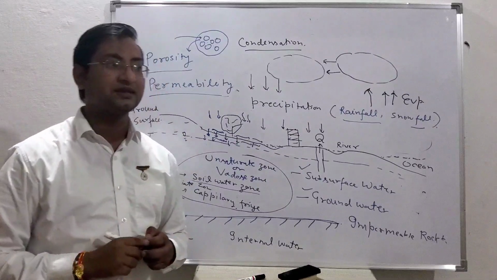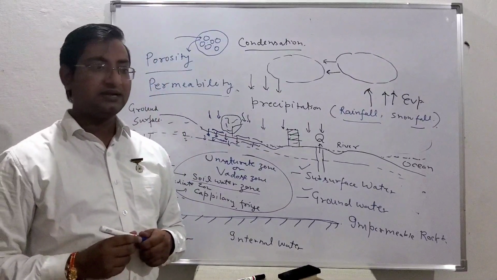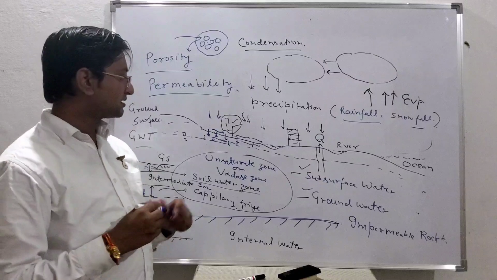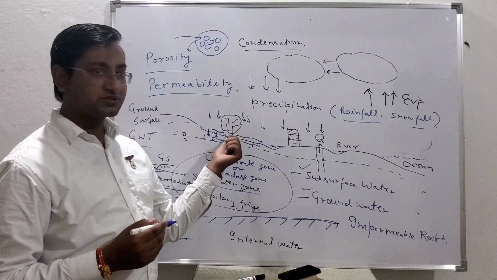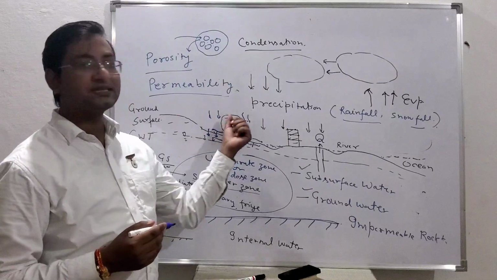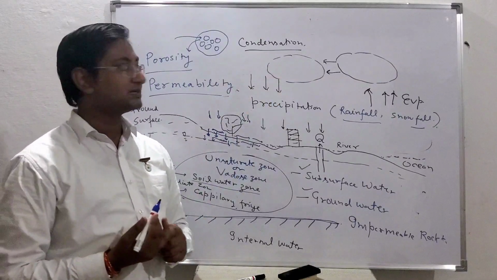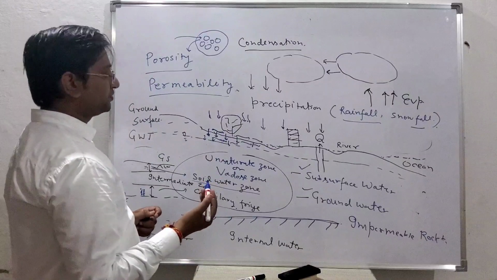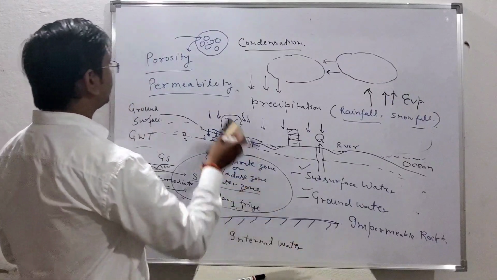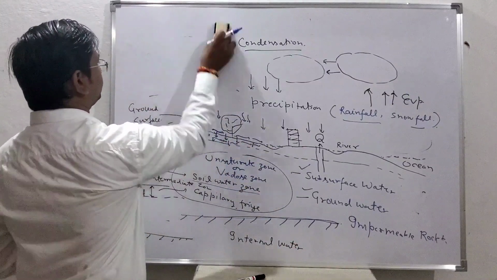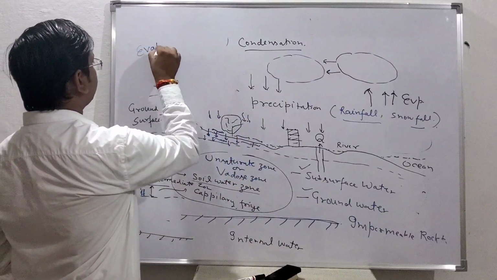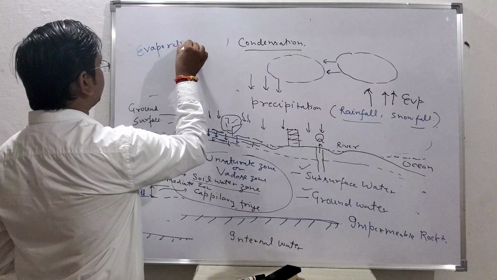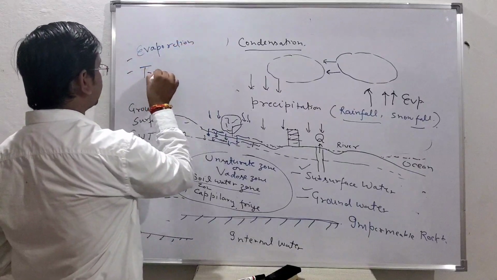That comes in the category of evaporation. And if plants are taking the water through the roots, and after that it is evaporated, that comes in the category of transpiration. Okay, I just write over here. Evaporation, and another is called transpiration.